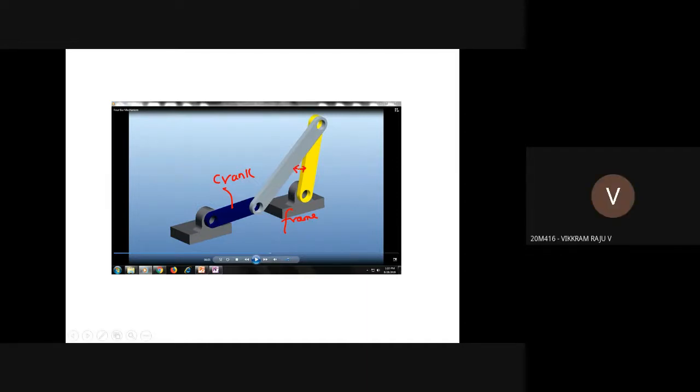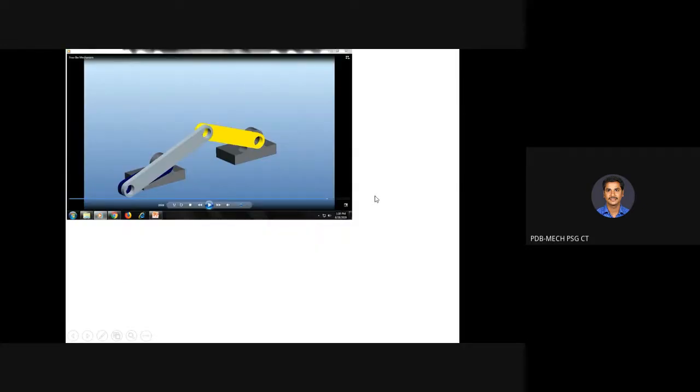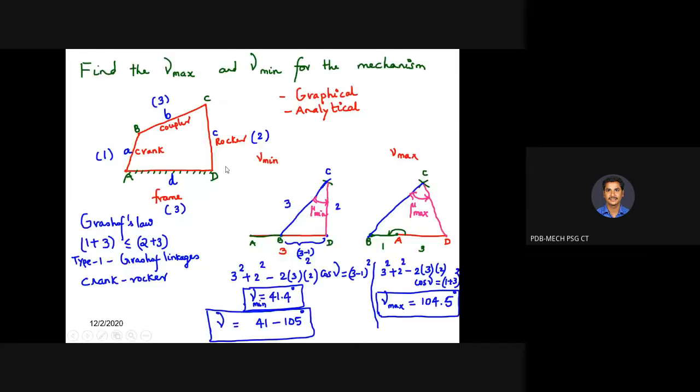Minimum, sir. So in this case you will get gamma minimum. Clear? In this case, gamma maximum, because from the frame your crank is making 180 degree. So in this case you will get the maximum transmission angle. Clear? Yes, sir.